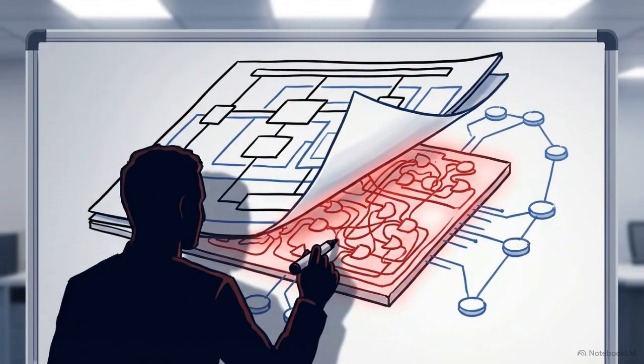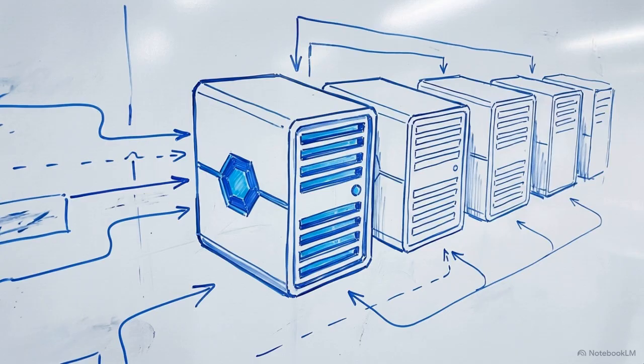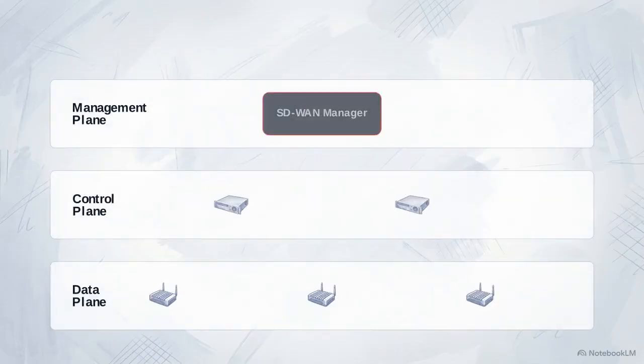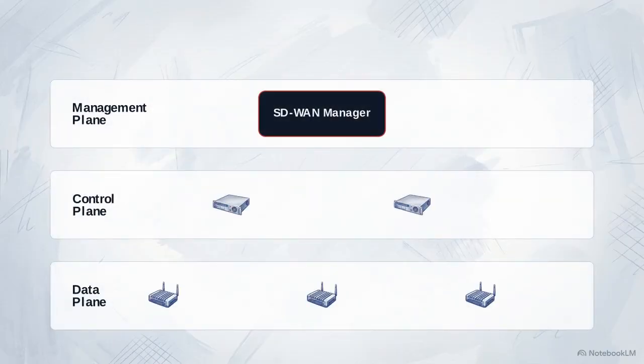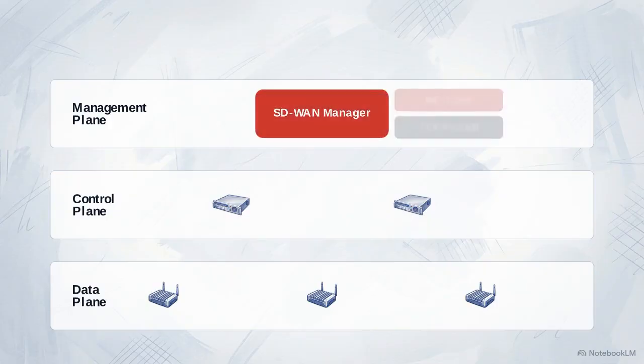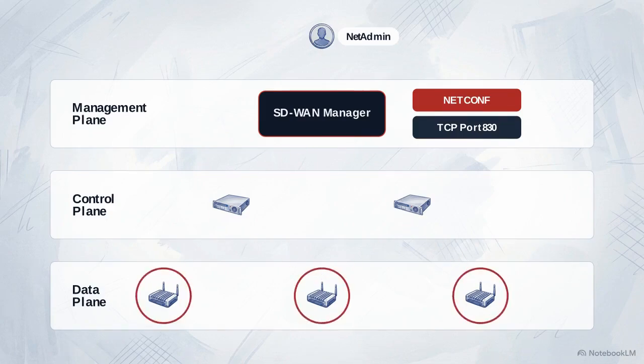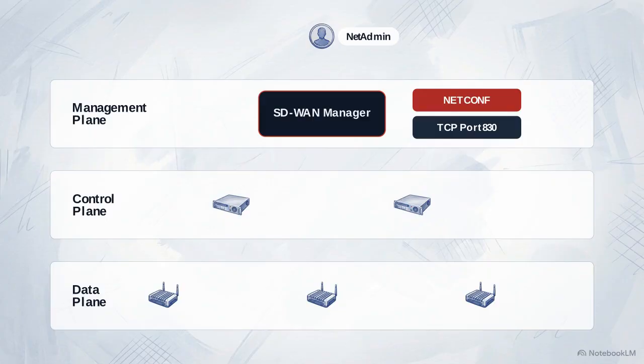initial breach. The attack targets the SD-WAN controller and the SD-WAN manager, bypassing the data plane routing of the individual edge devices. This architecture relies on a strict logical separation between the data, control, and management planes. The management plane operates via the netconf protocol over TCP port 830, a protocol used to install, manipulate, and delete the configuration of network devices.